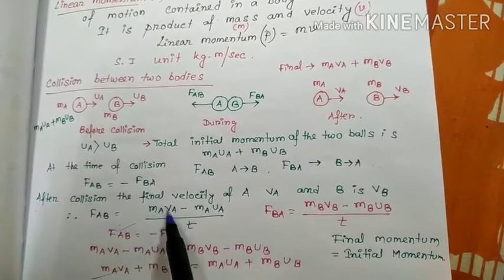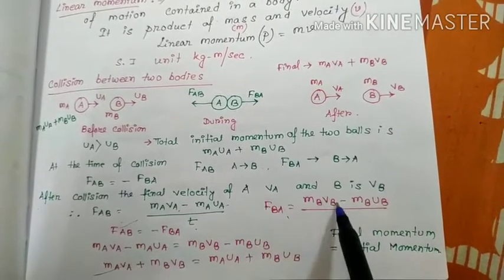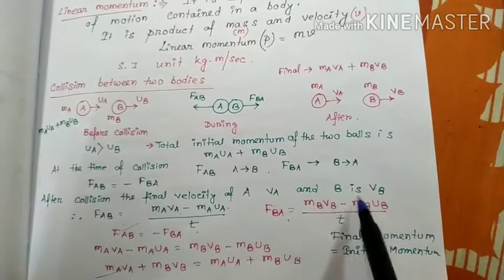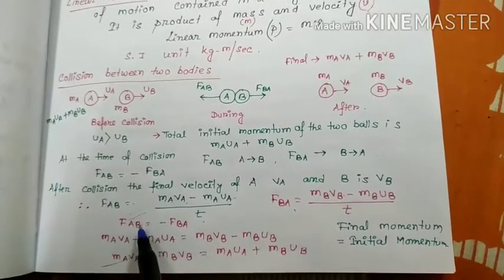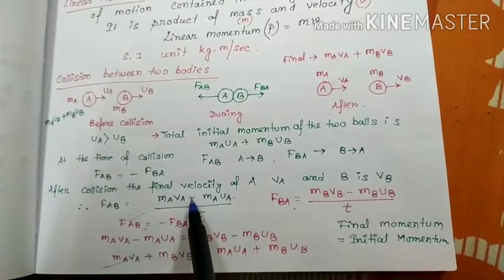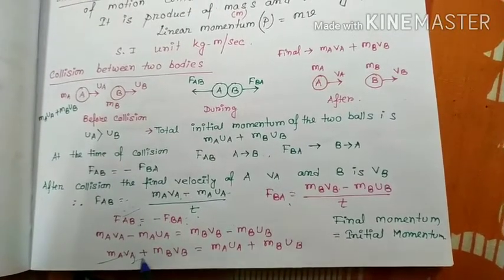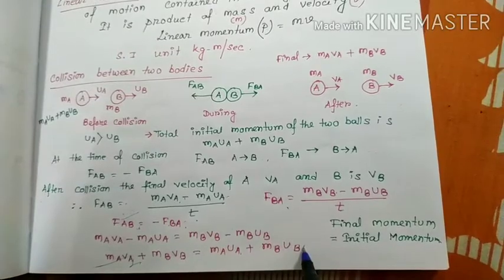Fab equals (mAvA minus mAuA) by t. Fba equals (mBvB minus mBuB) by t. So this is Newton's second law: rate of change of momentum is equal to force. Now Newton's third law: Fab equals minus Fba. Just put the values and calculate. mAvA plus mBvB equals mAuA plus mBuB.